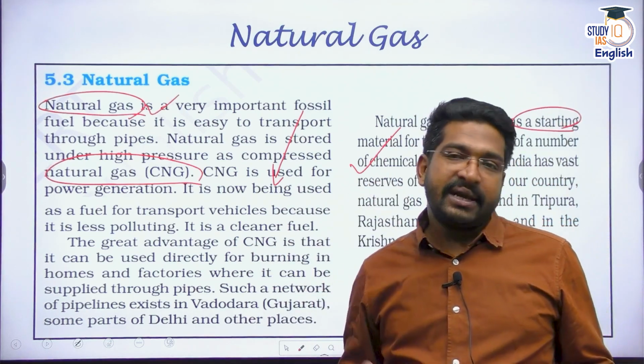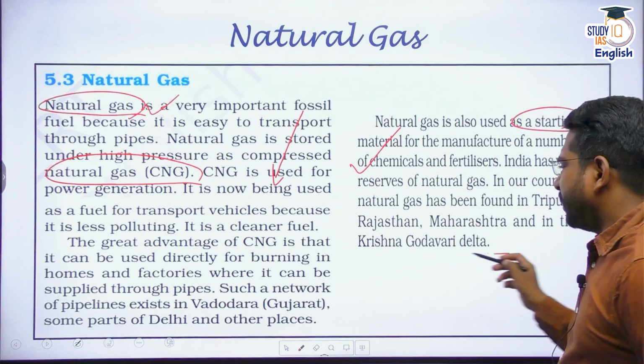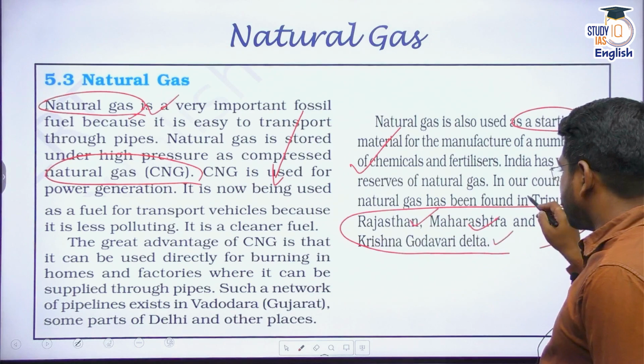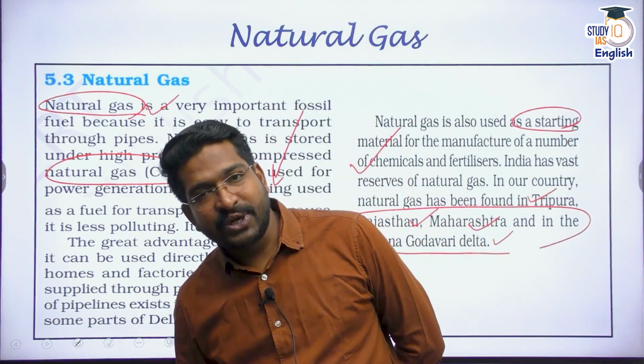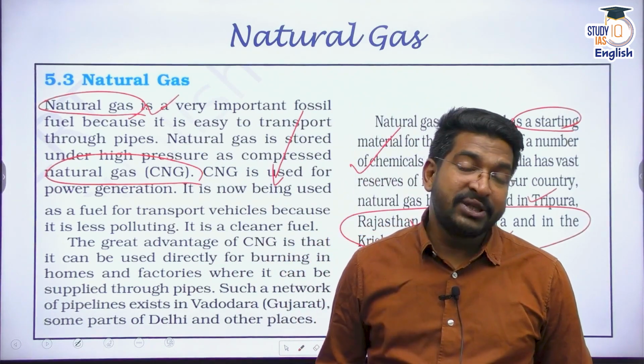Natural gas is found in India predominantly in the KG basin, the Krishna Godavari delta, and near Rajasthan, Maharashtra, Tripura. There are some centers of natural gas from where we have extracted these. So these are three important sources of exhaustible energy that we use.